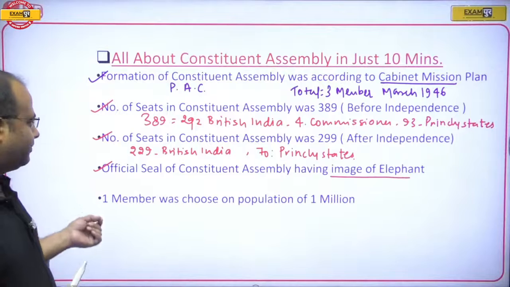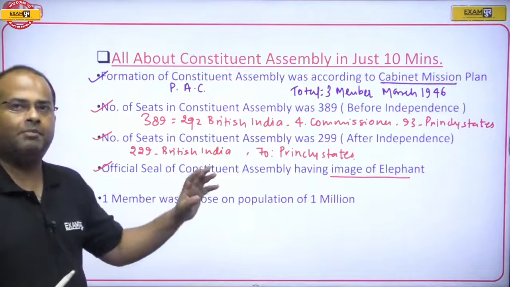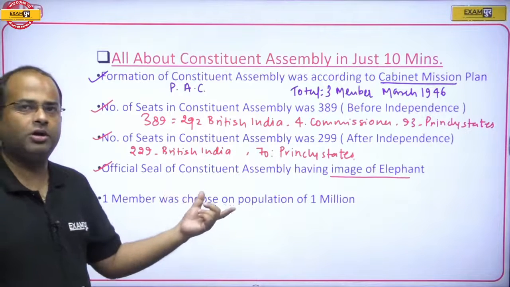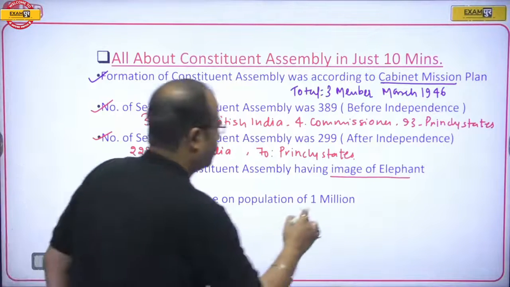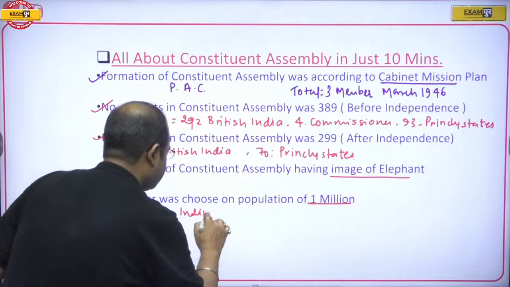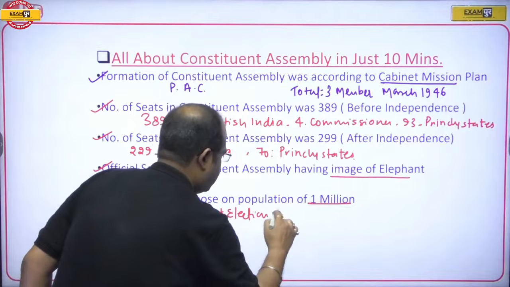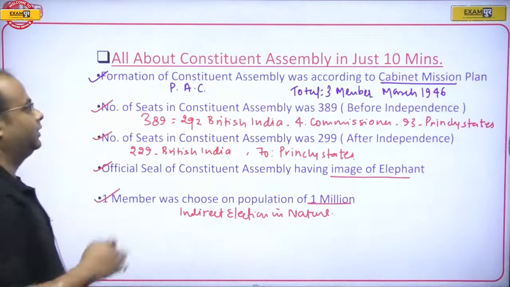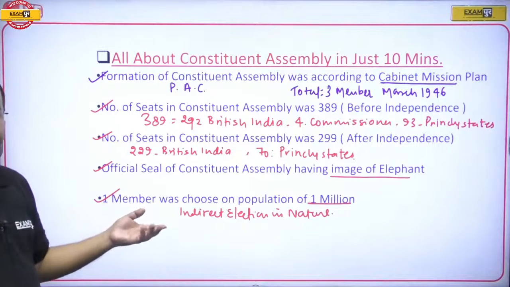Next, guys, once the election of the Constituent Assembly was held, it was completely an indirect election, and one member was chosen on the population of 1 million. So the nature of election of the Constituent Assembly was completely indirect.